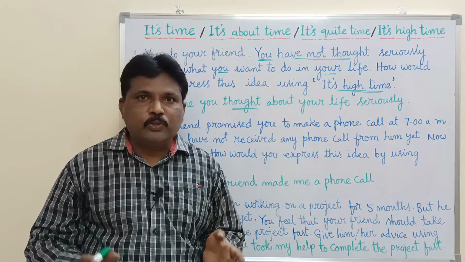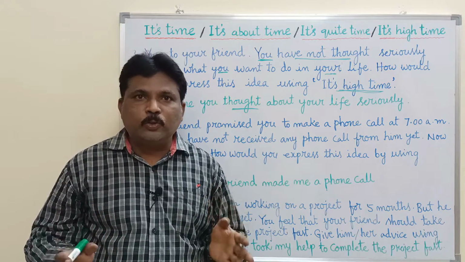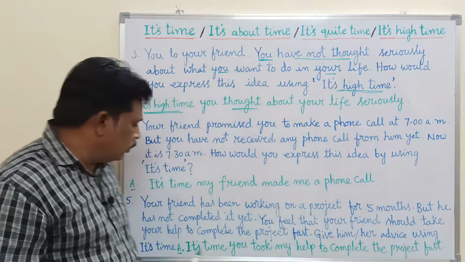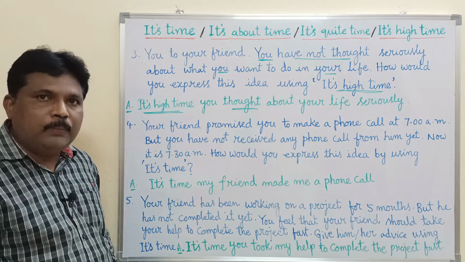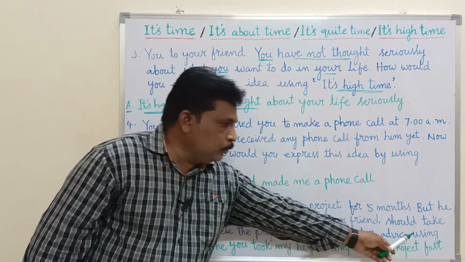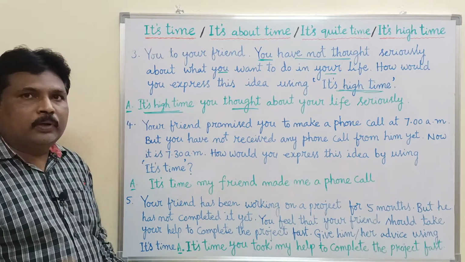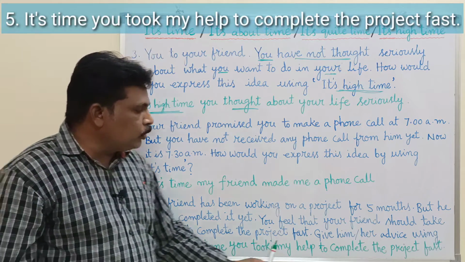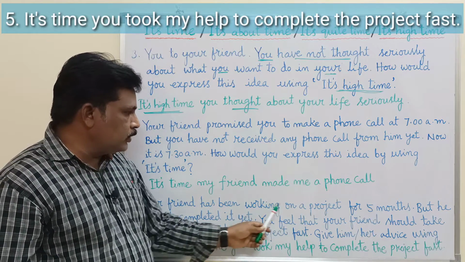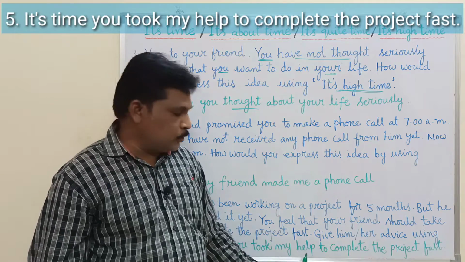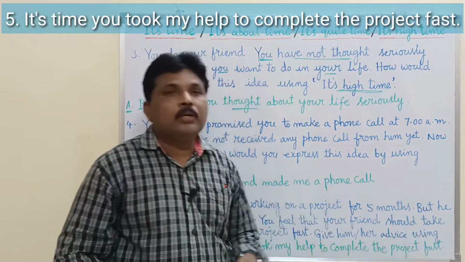You have observed that your friend is very slow, and you advise him to take your help so that it can be completed very fast. Using "it is time," write an answer. It is time you took my help, because the subject is the friend, and the simple past is took: you took my help to complete the project fast.